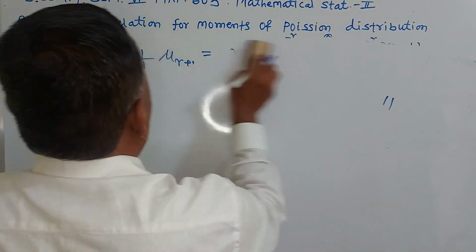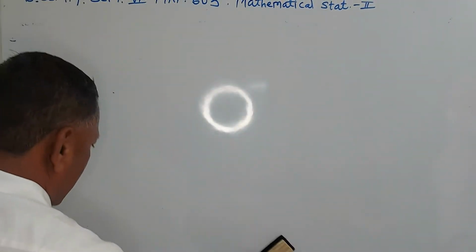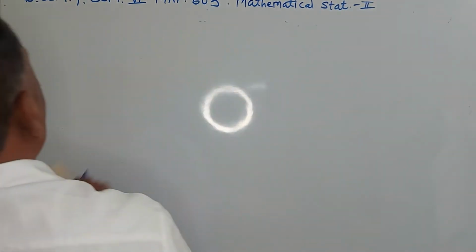Now we find the moment generating function and cumulant generating function, cumulants of Poisson distribution.